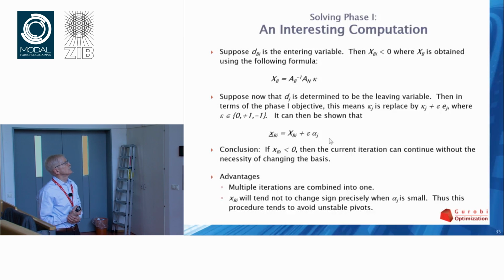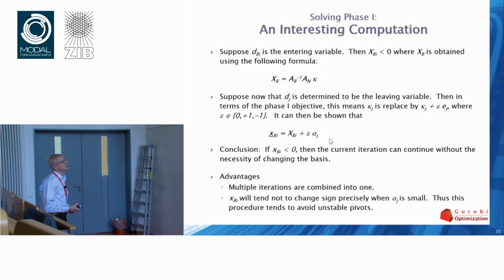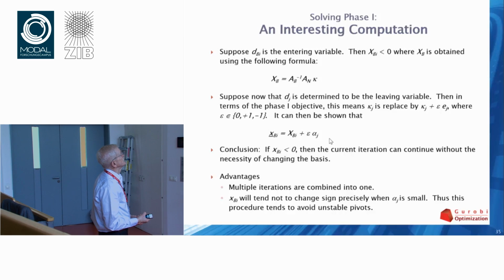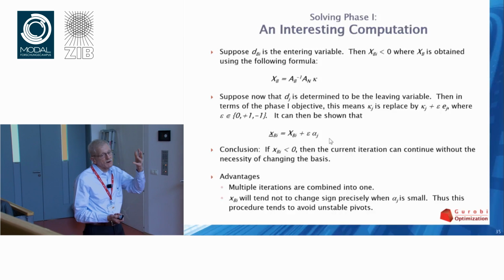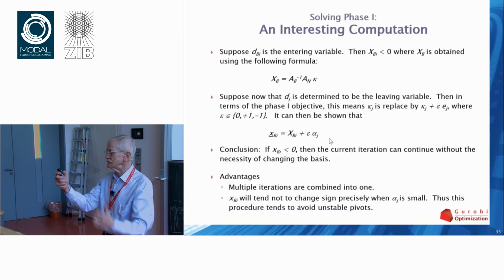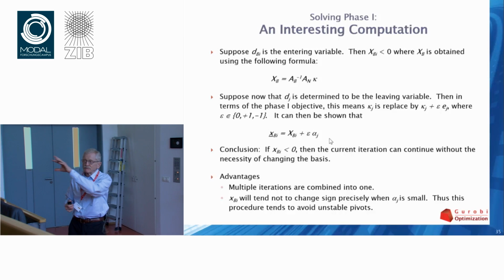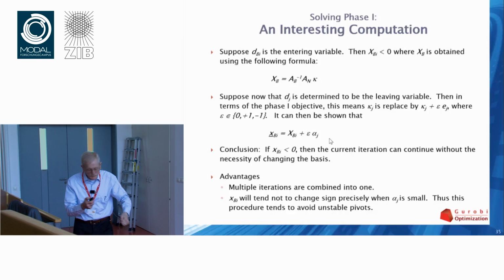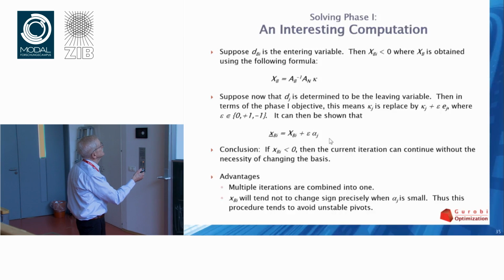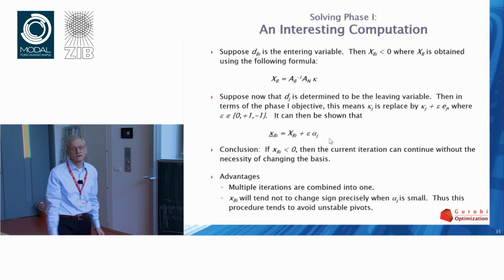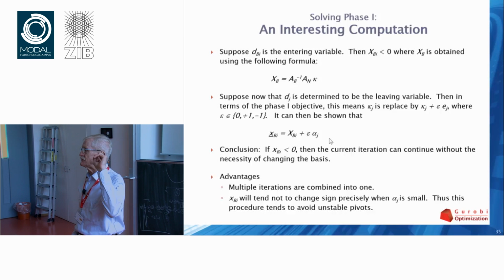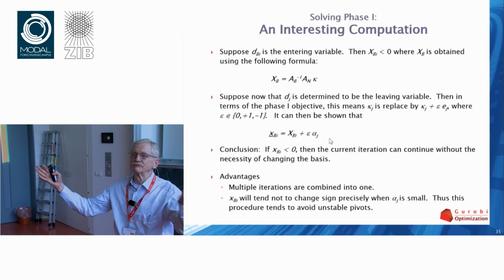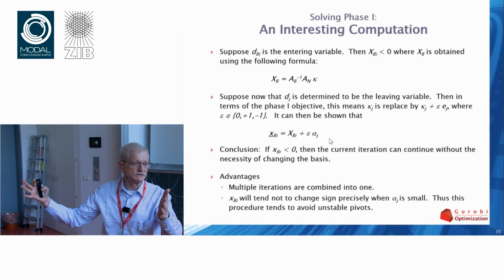So, suppose dBi is the entering variable. Then xbi less than 0, where xb is obtained using the following formula, that's how I select an entering variable. So, this funny problem that we're solving where we've tricked the bounds, the formula for the values of these xb's, it's a funny formula. I got to tell you, that formula doesn't mean anything to me. I only know one way to get it, and that is just to do the algebra and compute it.